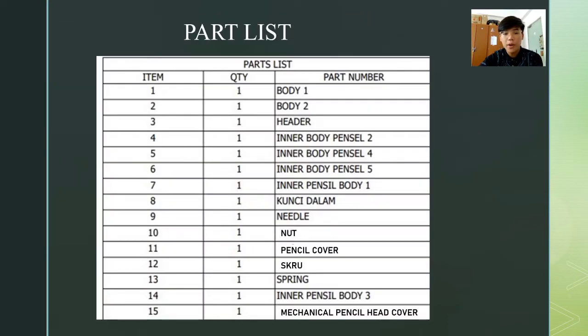So this is the part list. Part 1 that we have is body 1. Part 2 that we have is body 2. Part 3 is header.